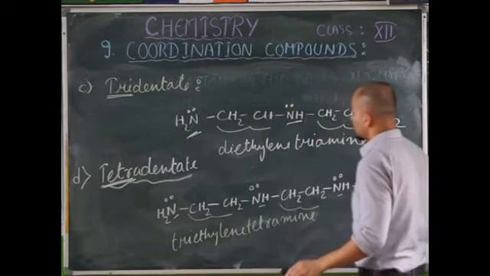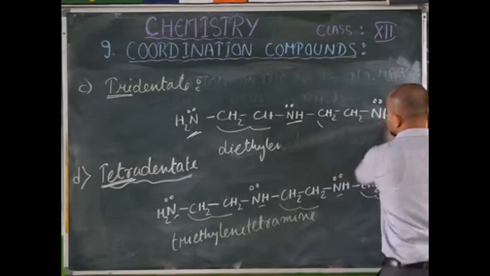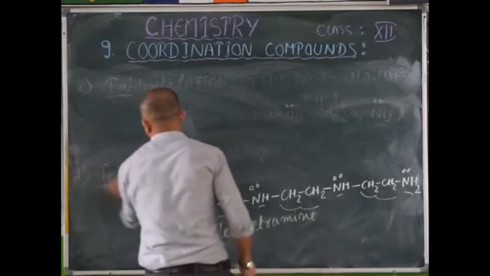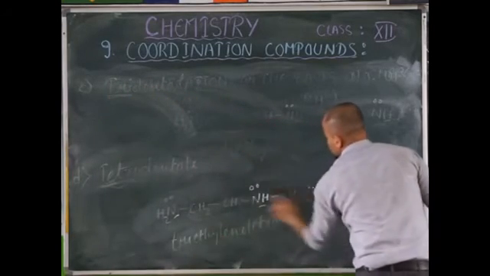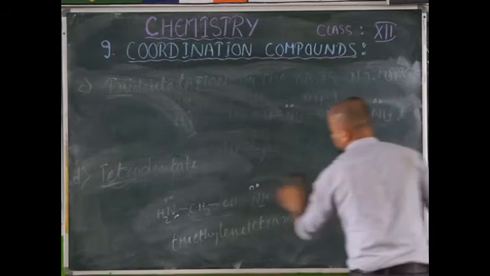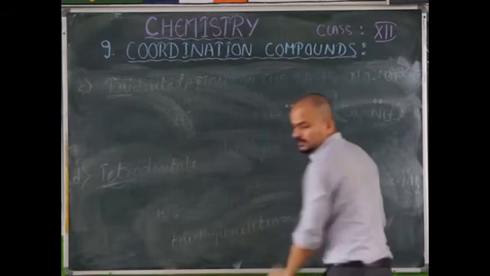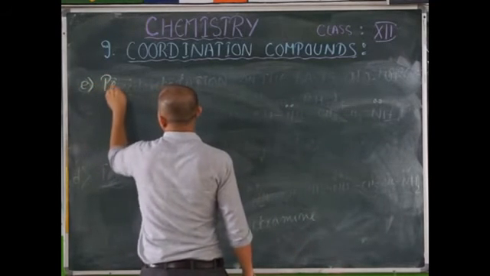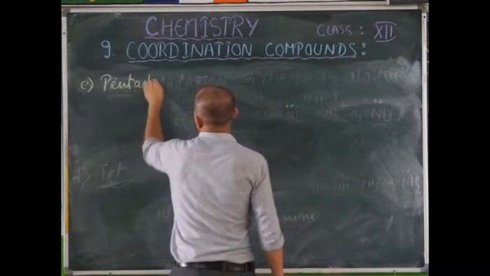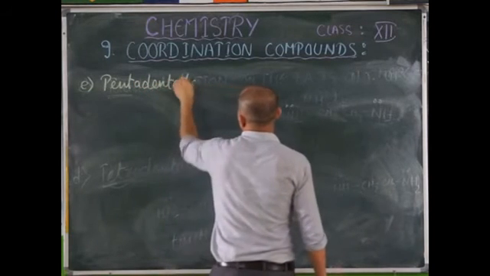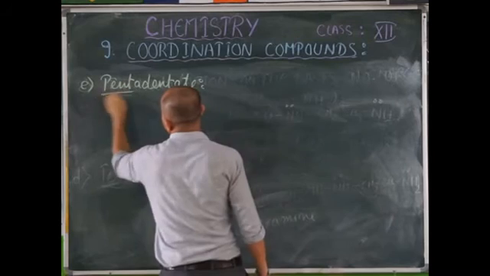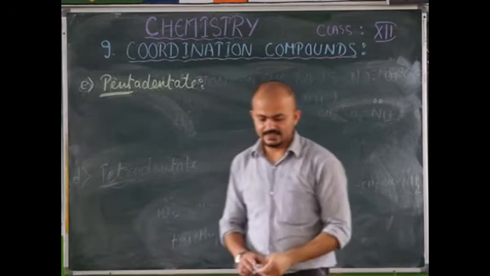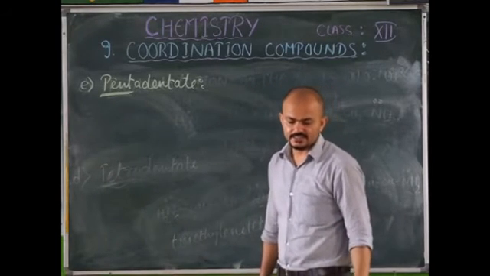Now similarly, let's discuss pentadentate ligand. Pentadentate ligand. Now again, as the name suggests, it has 5 coordinating sites. Therefore, here you can take an example where it has 5 coordinating sites.